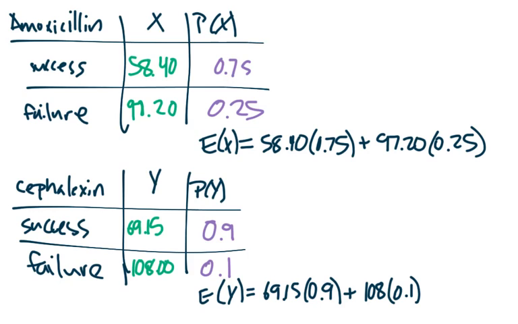So now we need to find the expected values for each of these. And each time we're just going to take the values of our variable and multiply by the probability of that happening. So we take our cost times the probability of success and the cost of failure, which is also a cost, right? Times the probability of failure. And then we do this for each variable, for each of these antibiotics. We should find that the expected value of the amoxicillin is $68.10. So if you do this to lots of patients, the average cost of amoxicillin will be $68.10.